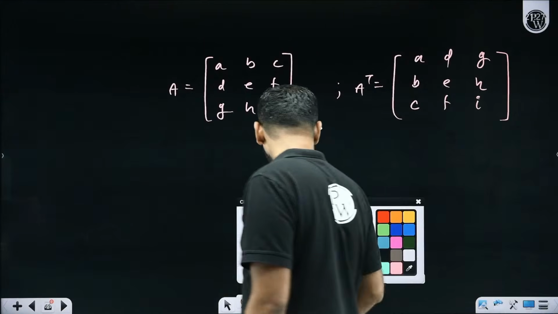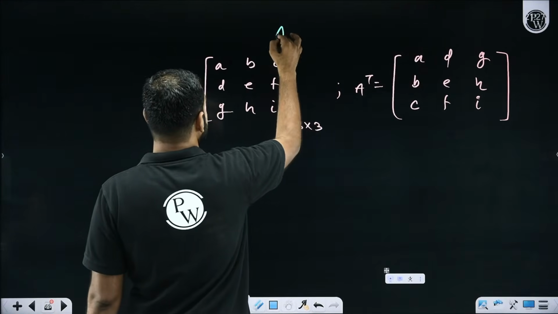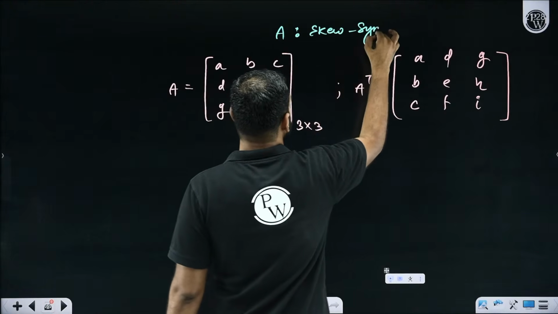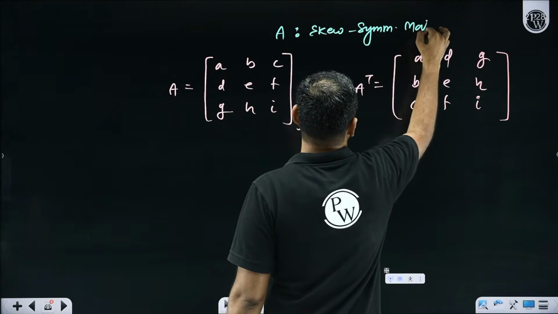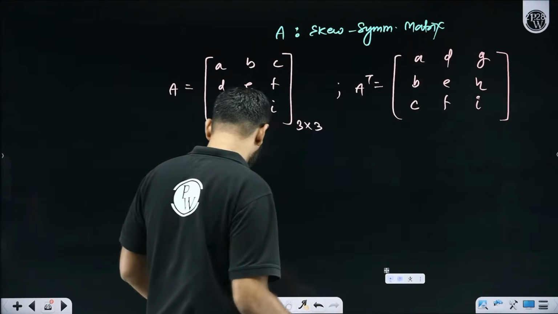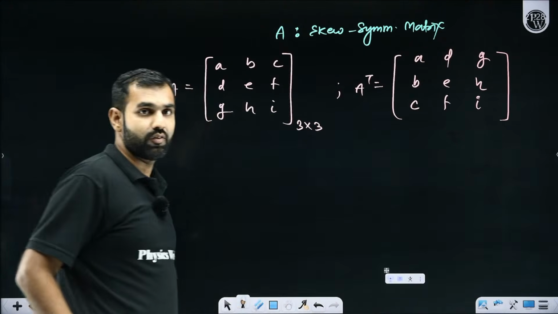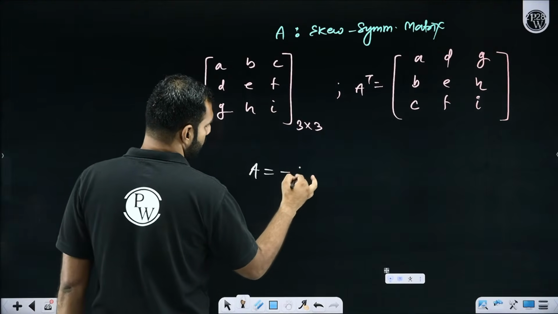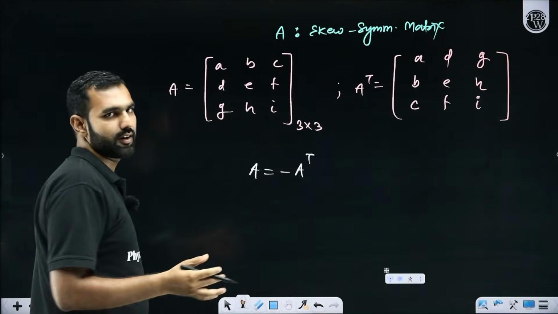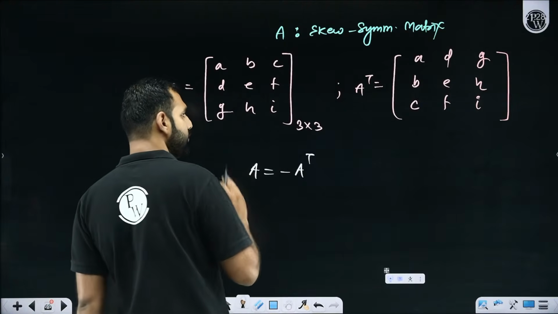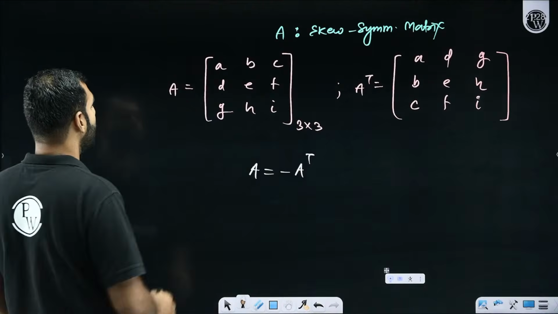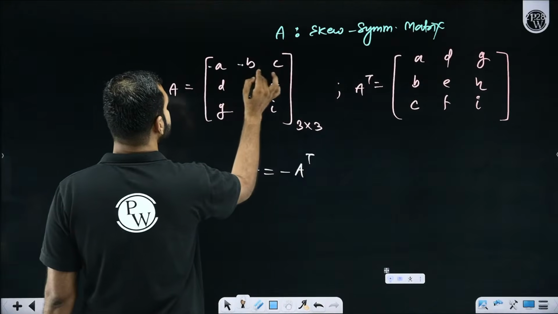Now, I am told in the beginning of this statement that A is a skew symmetric matrix. If A is said to be a skew symmetric matrix, what I know here is, pay attention everyone, I'll say that A is equal to negative of A transpose, or A transpose is equal to negative of A. So if it is negative of A, let me write negative of A. What is negative of A? This.